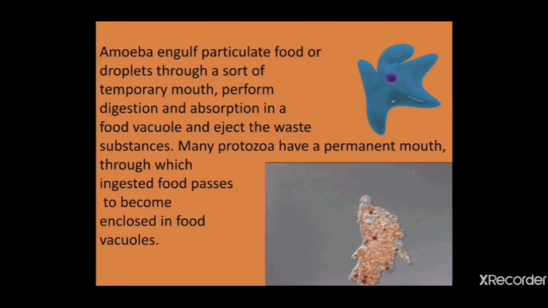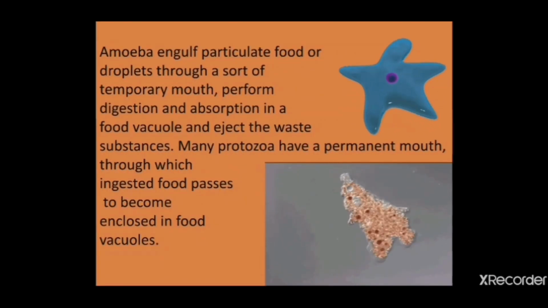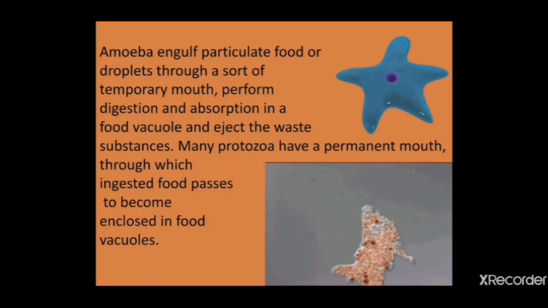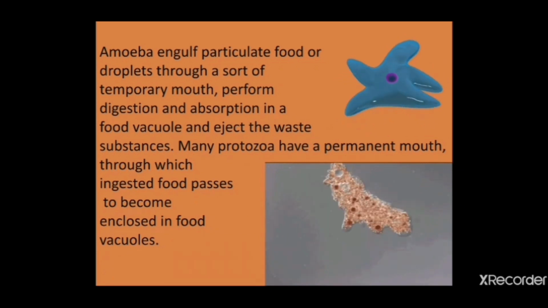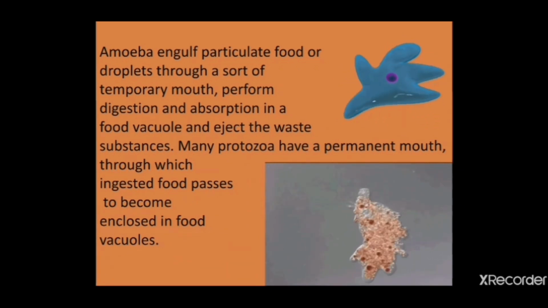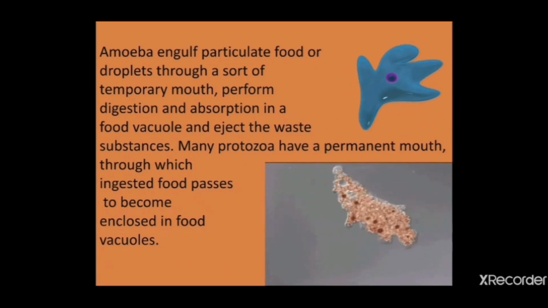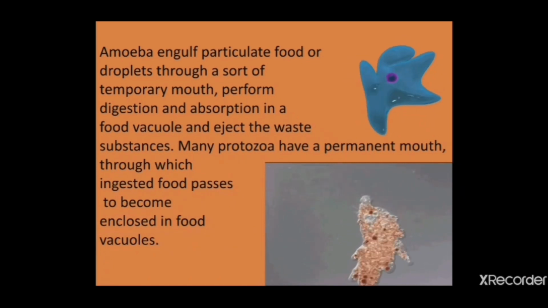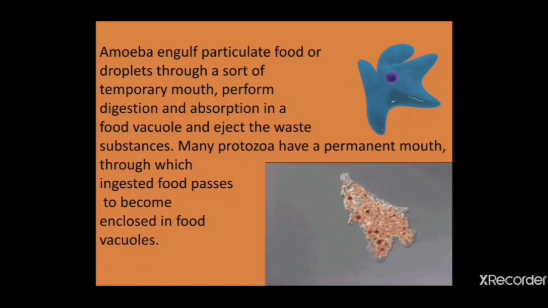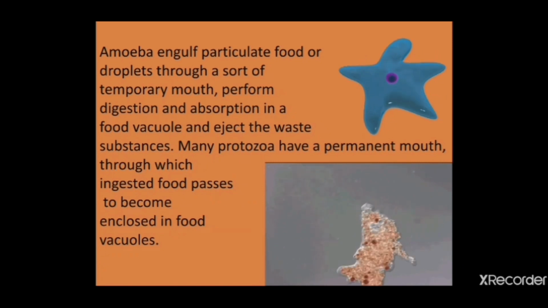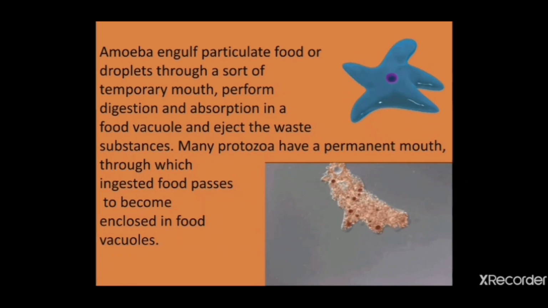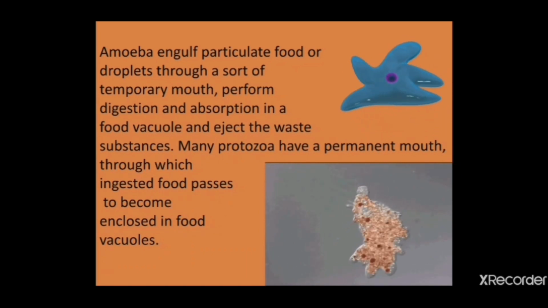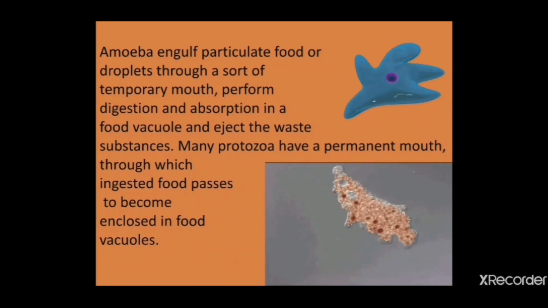You have studied amoeba in class 7 in the chapter on nutrition, how they derive nutrition. See, I have shown you at the bottom right how they move continuously. They extend their pseudopodia to move, and the pseudopodia also act as a temporary mouth for taking food inside the body of the amoeba.